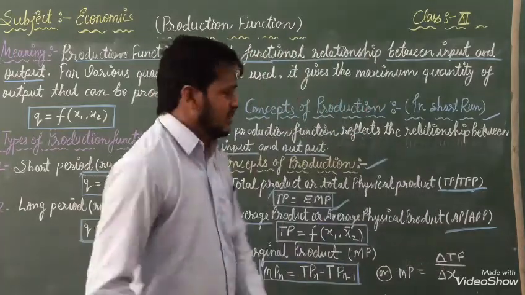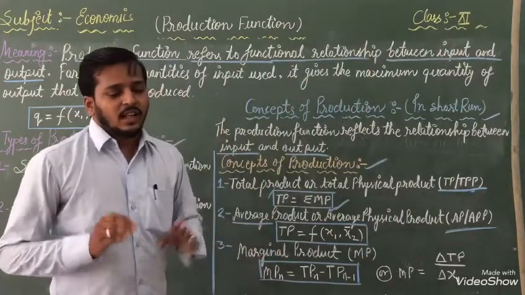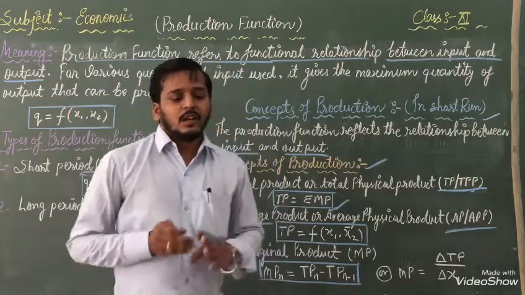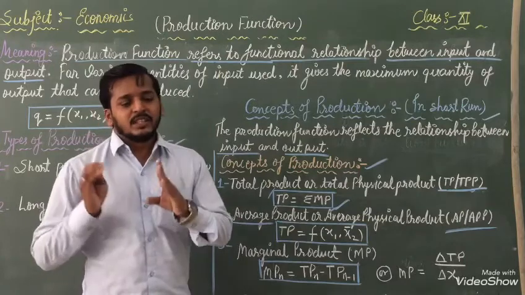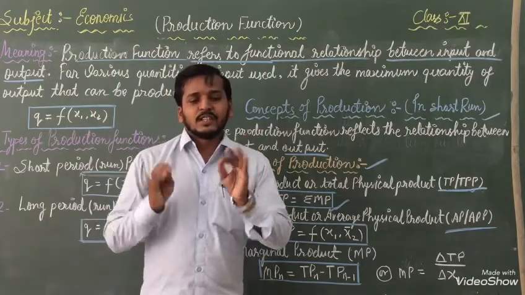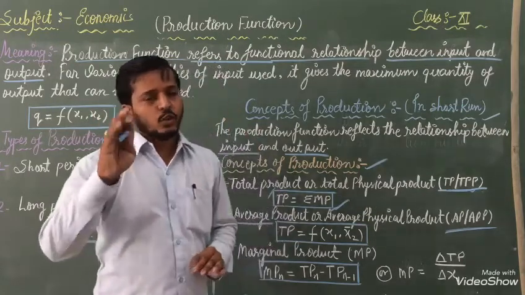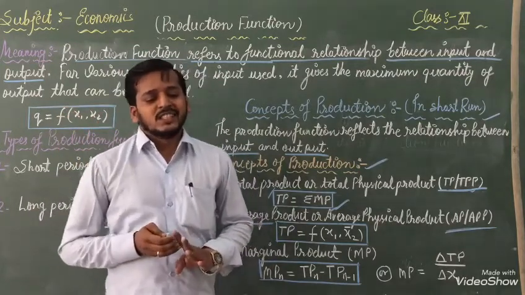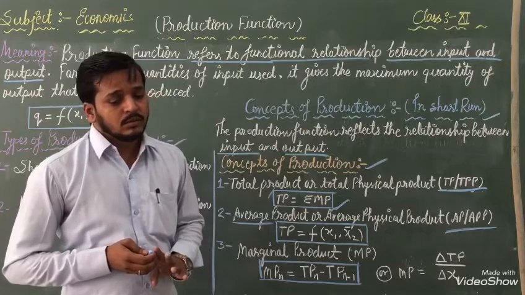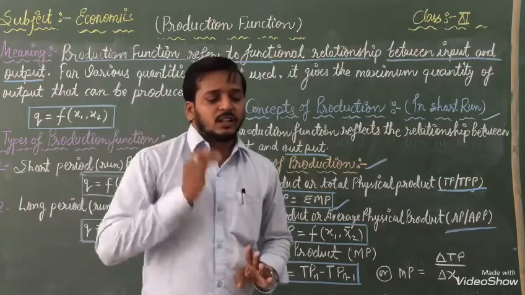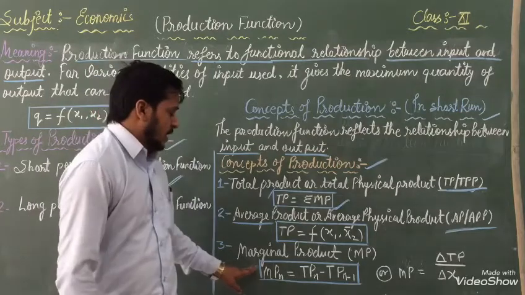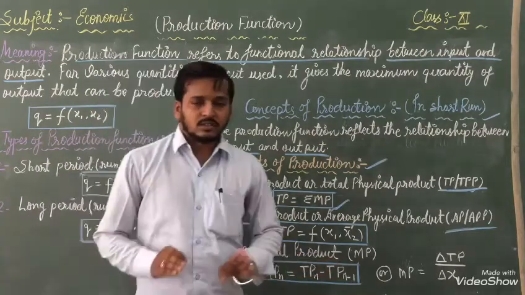But now let us listen to the definition. Marginal product MP is defined as the change in total product or output per unit change in the variable input while keeping the other input factors fixed. With the help of that we can know marginal product.